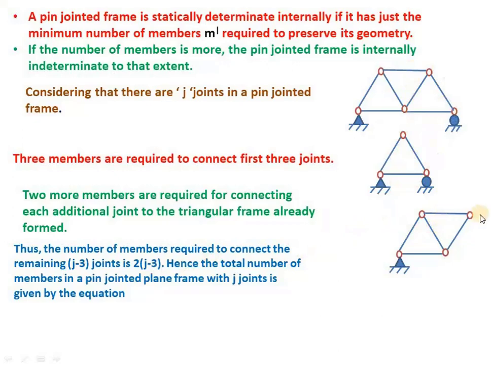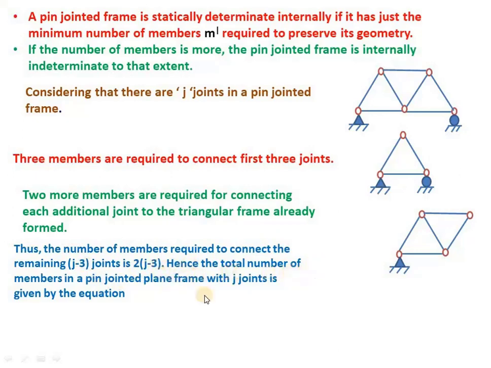Now, to connect each additional joint you need 2 members. How many remaining joints are there, excluding these 3? It will be j minus 3. So to join each additional joint you need 2 members, and to connect the remaining j minus 3 joints you need 2 into j minus 3 members.